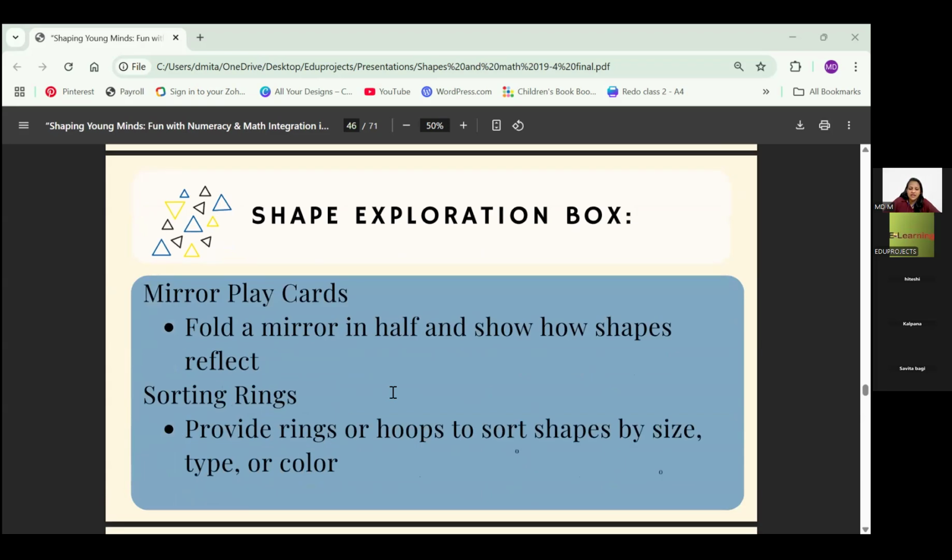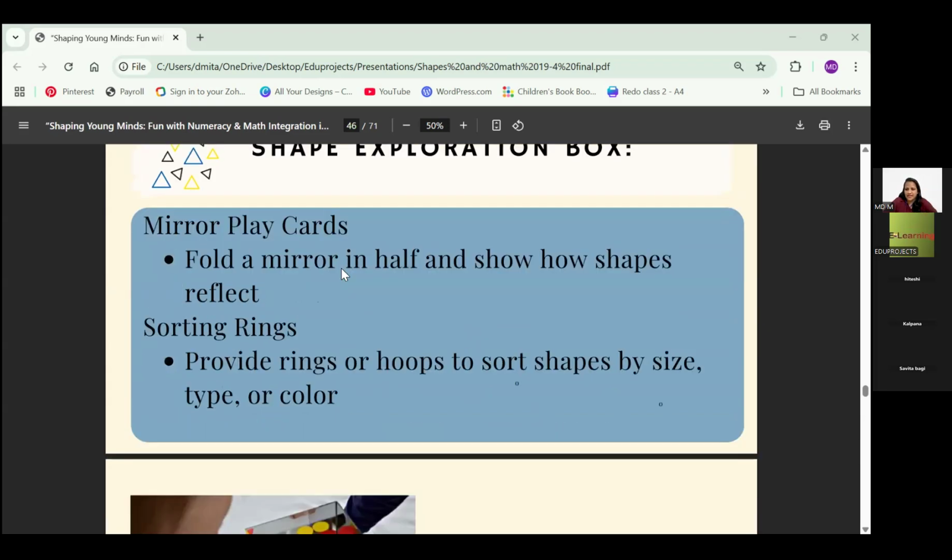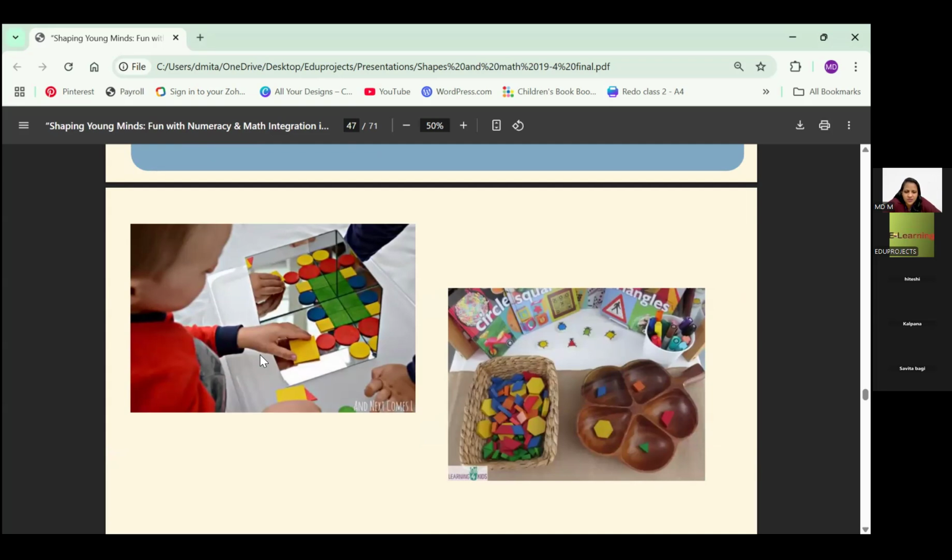We have mirror. See, I found something. Mirror play cards. Now I have some ideas which you can do with your exploration box. So fold a mirror in half and show how shapes reflect. Sorting rings: provide rings or hoops and sort the shapes by size, type, color, whatever attributes you want to add on. See, for this, I found this interesting, where they have given a mirror to the child, and I liked the idea of what the child is doing, so he's understanding the reflection also. And on the other side, which you see, this is something very basic. You don't have to do much, and you can make it.